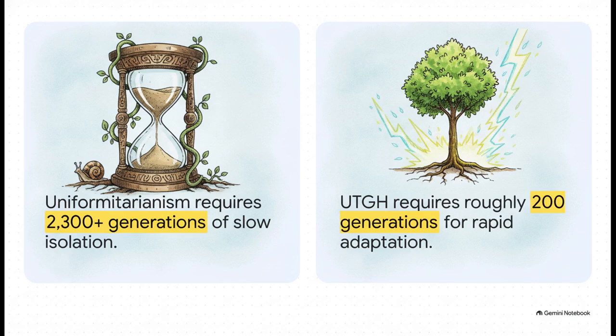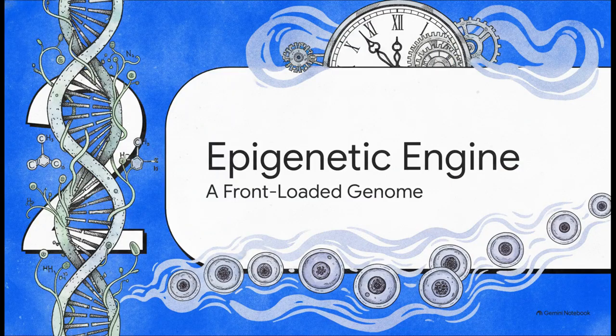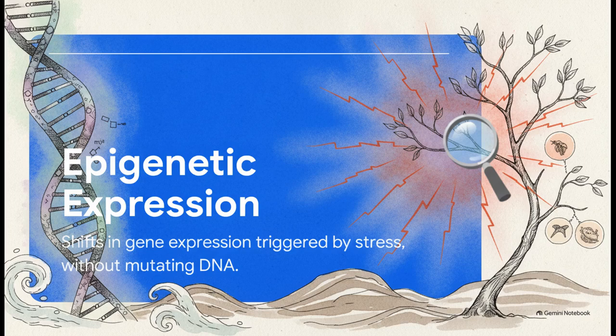But how on earth could life adapt that fast? That brings us to Section 2, the Epigenetic Adaptation Engine, a front-loaded genome. UTGH replaces those random, slow genetic mutations with epigenetic expression, framing it as the primary engine of rapid biological change. According to the source, epigenetics solves the rapid adaptation equation far more cleanly than mainstream science's reliance on deep time.